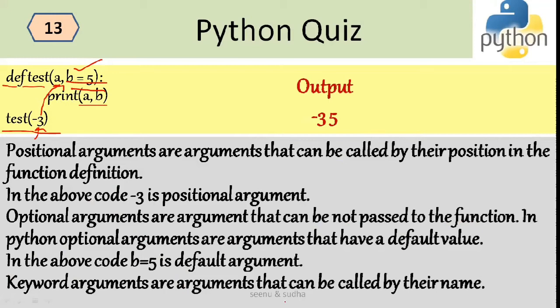Then the keyword arguments are arguments that can be called by their name. So I can also say -3 comma, then I can say b is equal to 8 or something. When I say b is equal to 8, the default value will not be considered for b, it will take 8. So the answer will be -3 and 8 in case I pass a keyword argument. Here during the function call, when I say b is equal to 8, this is considered to be the keyword argument.